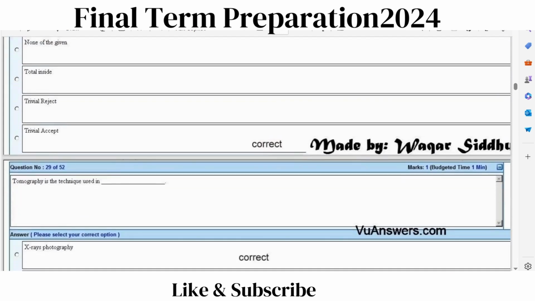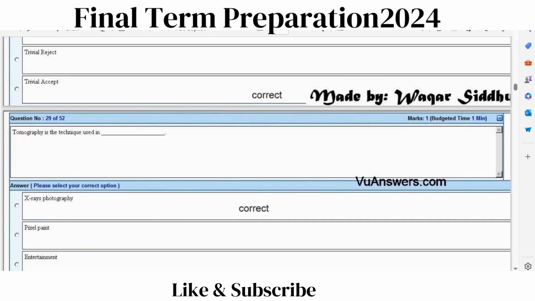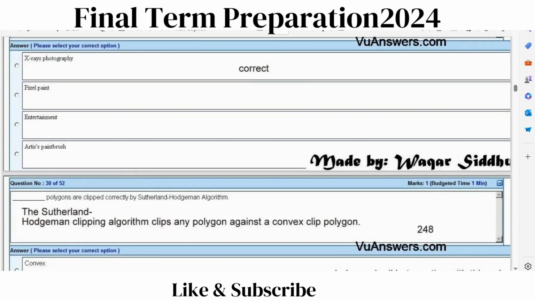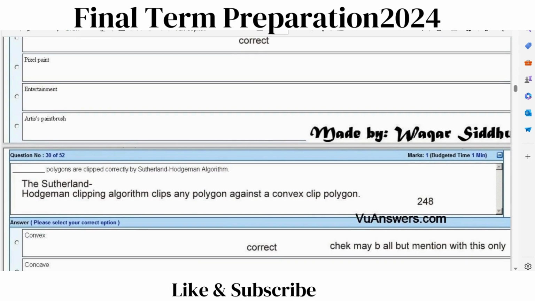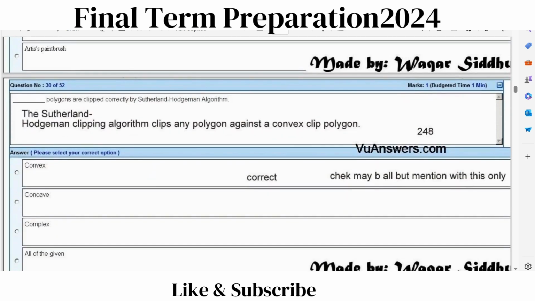Question number 29. Tomography is the technique used in dash. Correct answer is X-ray photography. Question number 30. Dash polygons are clipped correctly by the Sutherland-Hodgman algorithm. Correct answer is convex.